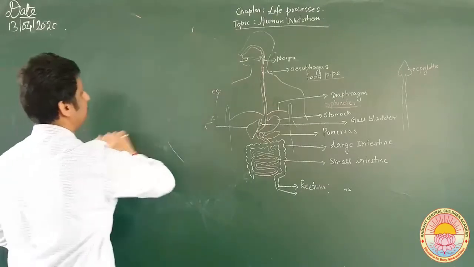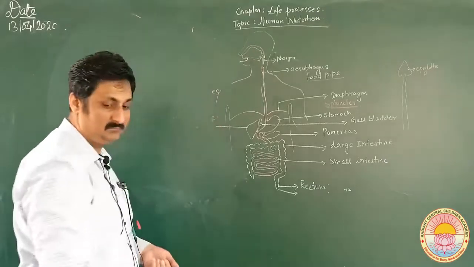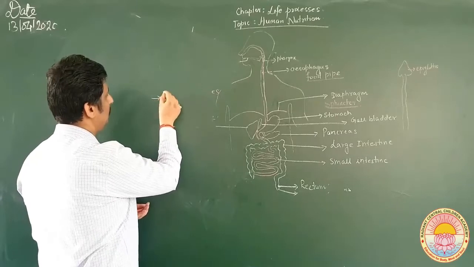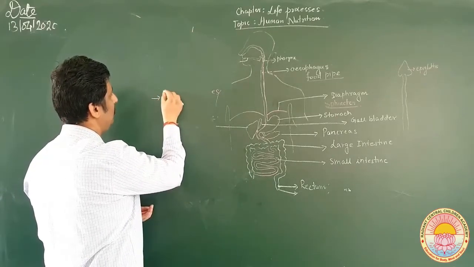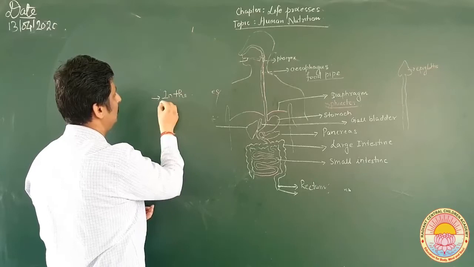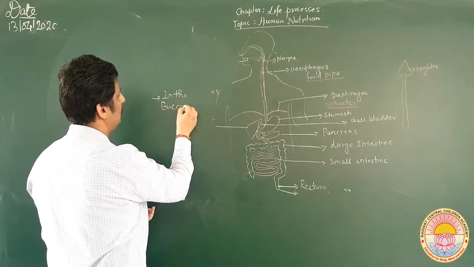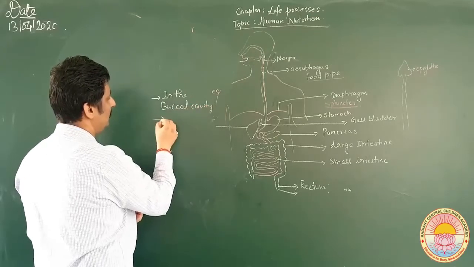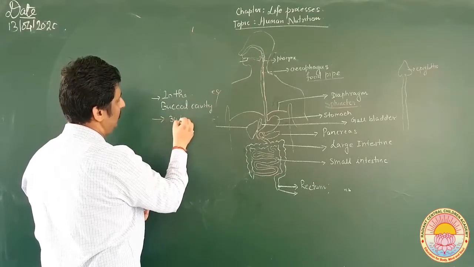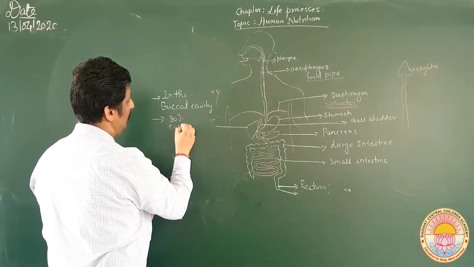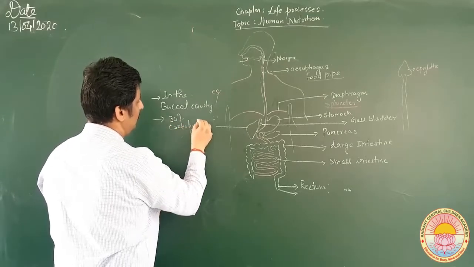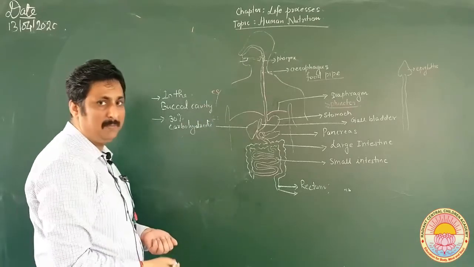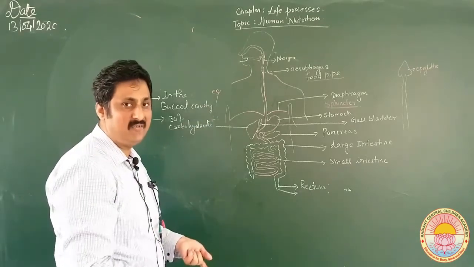See, now in the buccal cavity, 30% carbohydrate digestion takes place. Lipids and proteins are not digested.